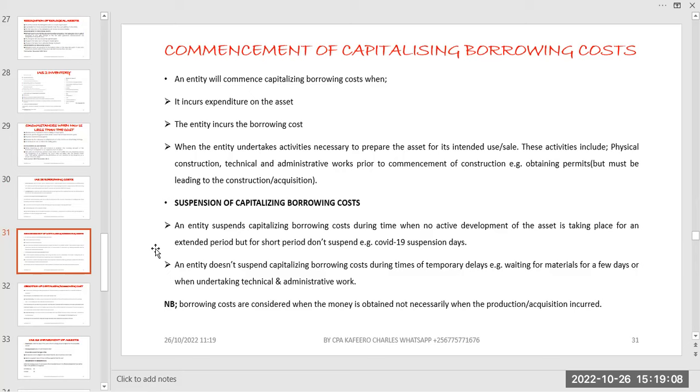Because when you expense them, remember they are huge, they are going to be reducing your net profit. As the net profit is reduced, even the tax is going to be less.